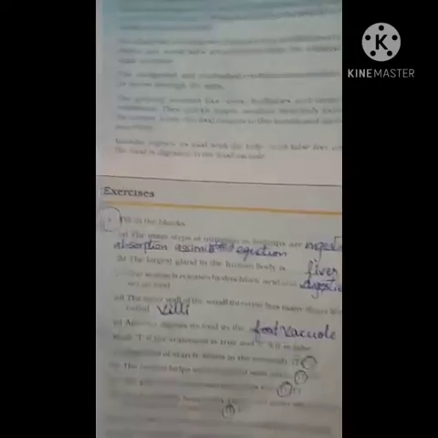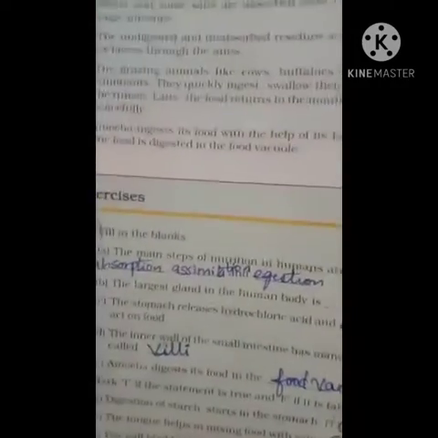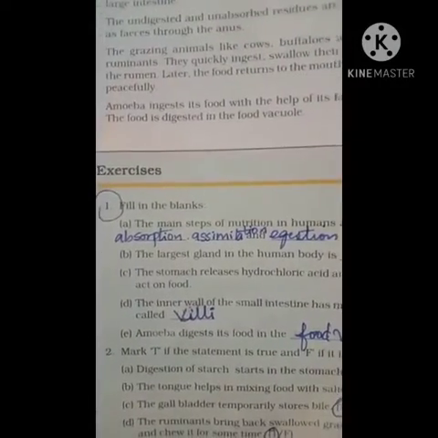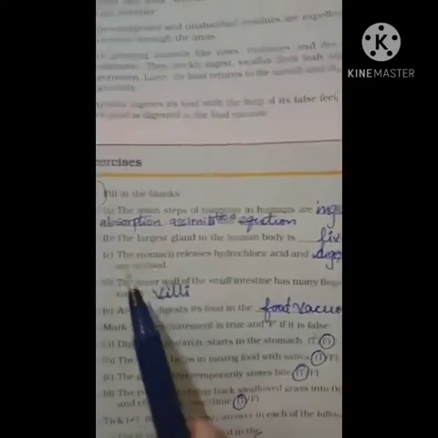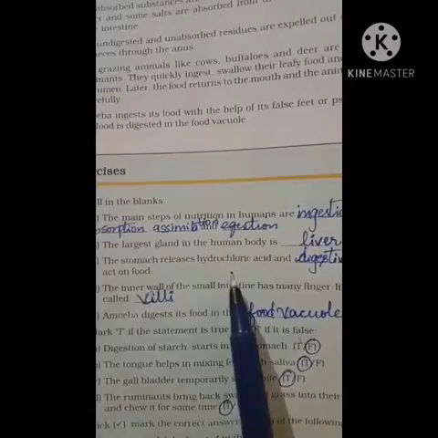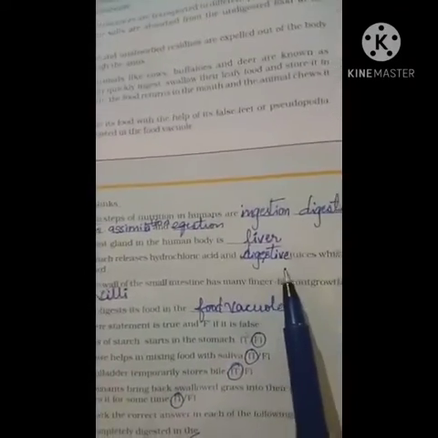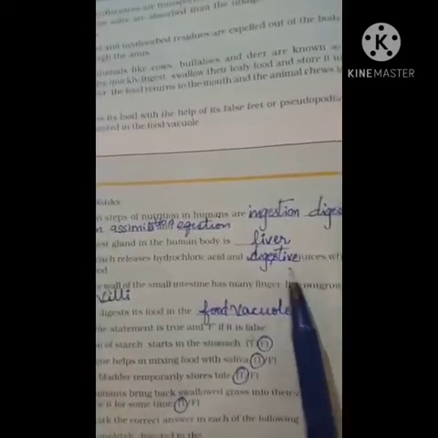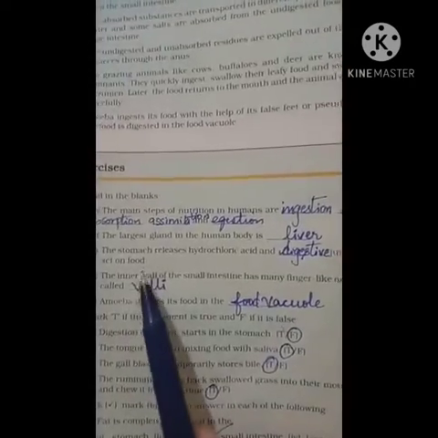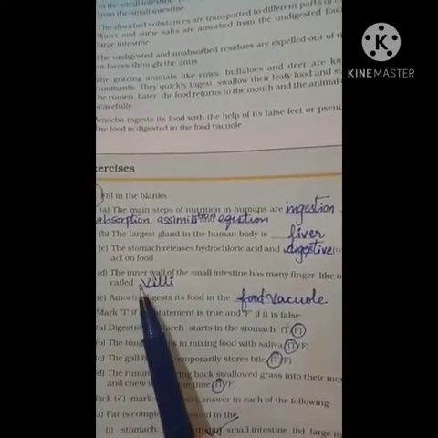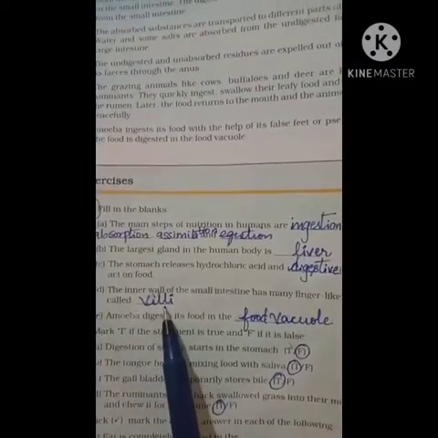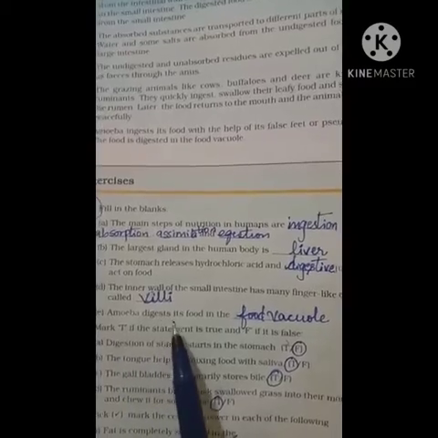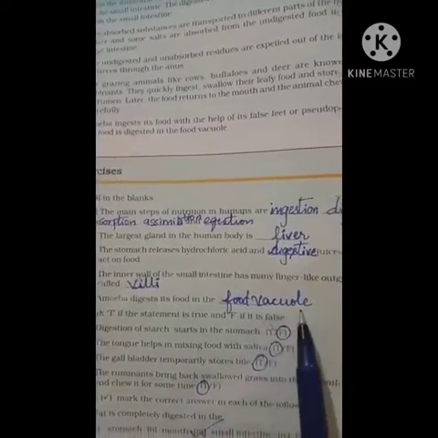So this is the step by step process that we have studied, right? And next question, the largest gland in the human body, that is liver. Next, the stomach releases hydrochloric acid and digestive juices, which act on food. Next question, the inner wall of the small intestine has many finger-like outgrowths called villi. Amoeba digests its food in the food vacuole.